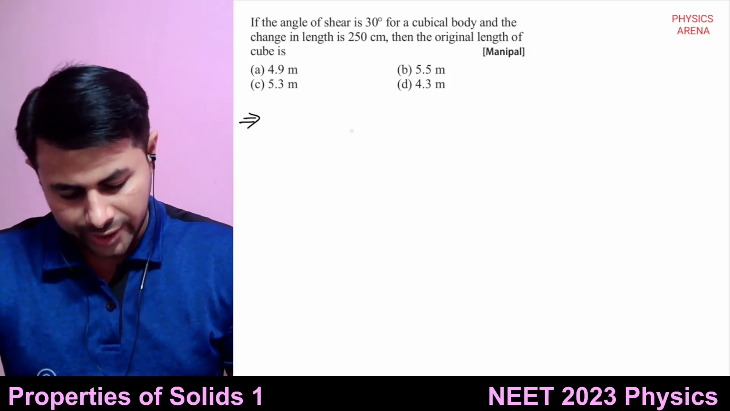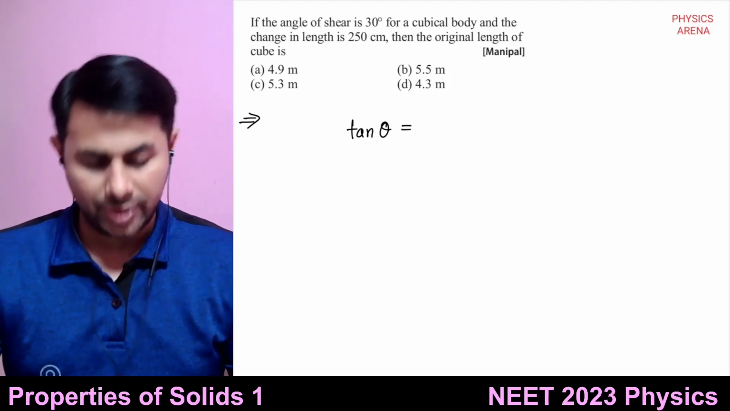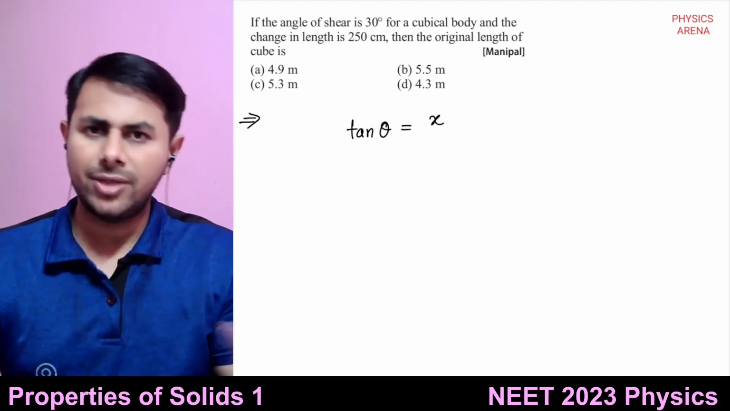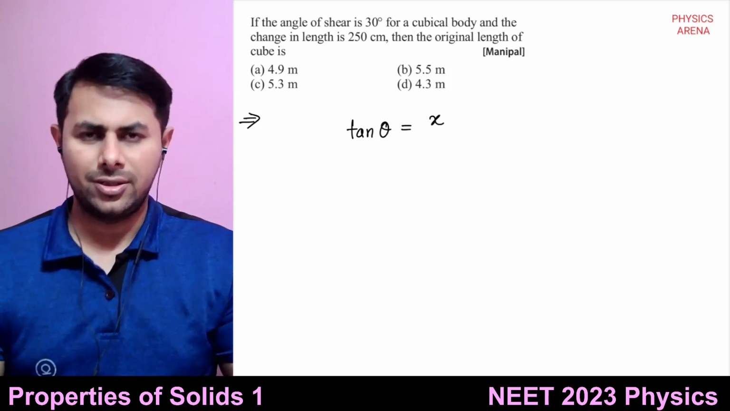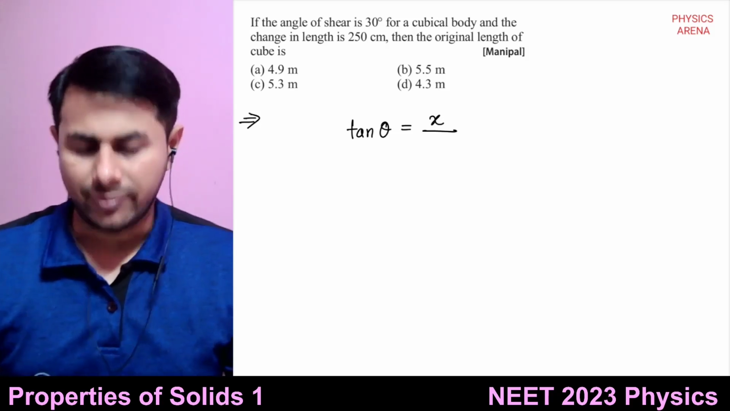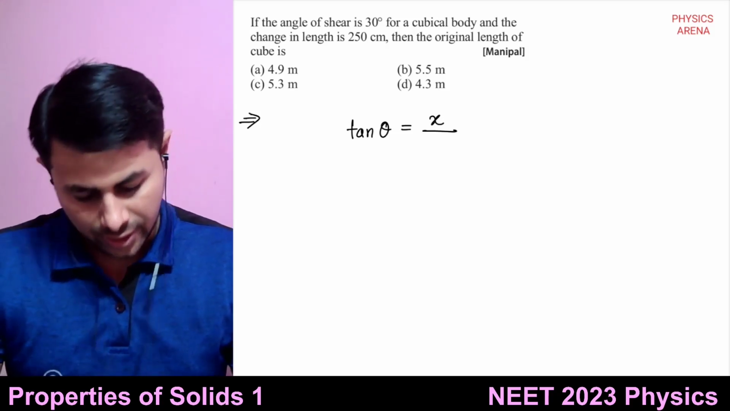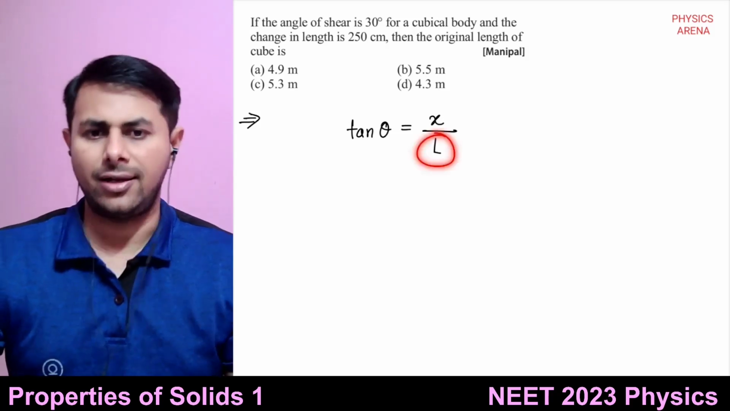So we know shear stress is given by tan of theta. What is tan of theta? The shift in position of a layer, or you can say change in length. It's not change in length per se, it is shift in position of a layer, but they are calling it change in length. So it is x divided by L, and you want to find out L.